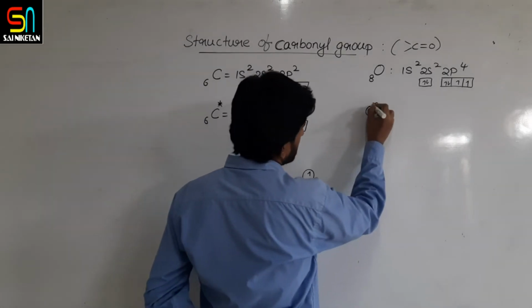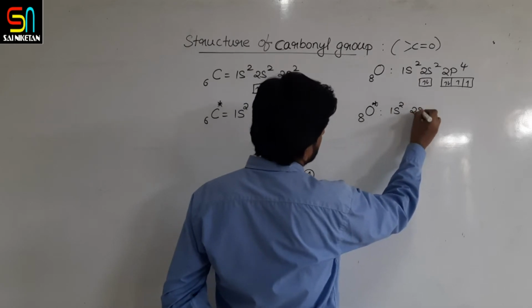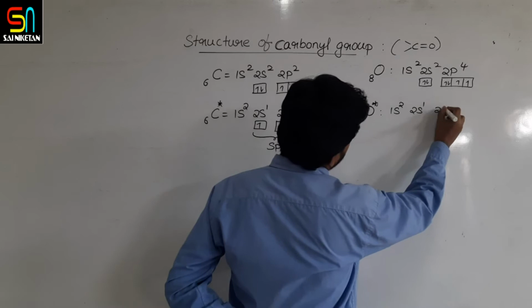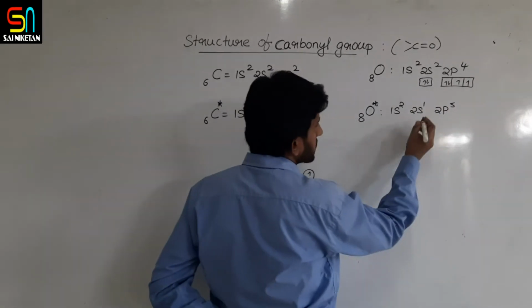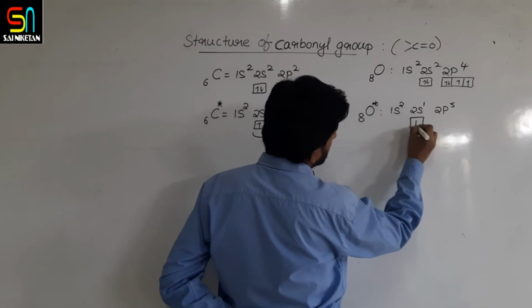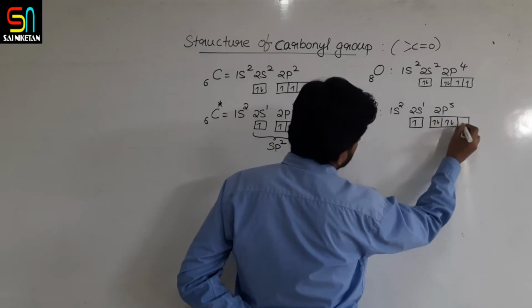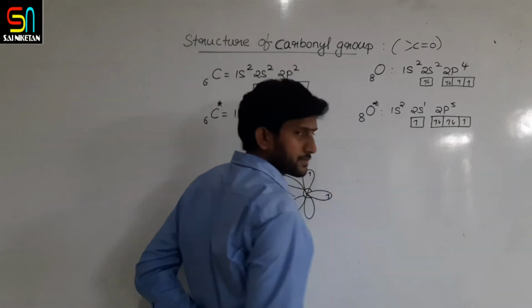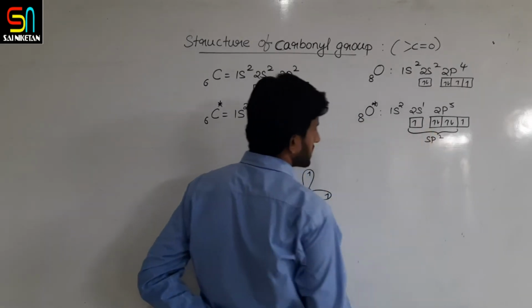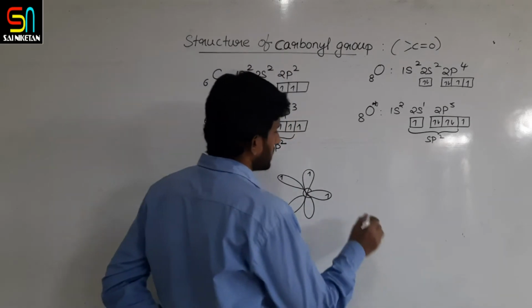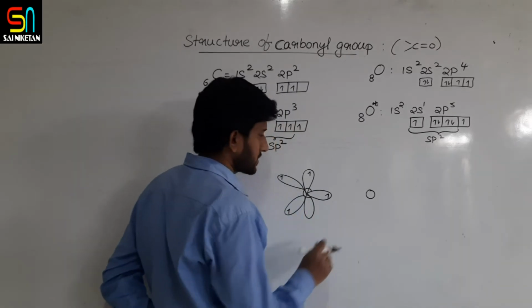In the first excited state, oxygen also becomes 1s2 2s1 2p5, where one pairing occurs. So oxygen also undergoes sp2 hybridization.